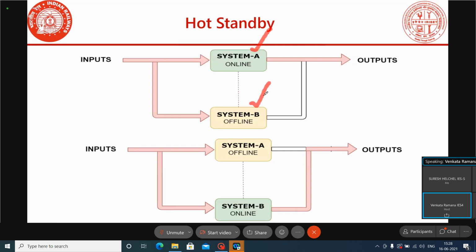Both the systems are independently reading the inputs, and one system becomes online and the other becomes offline. The offline system will not deliver any output; only the online system delivers the outputs. The offline system is synchronizing the status of the online system. In working mode, if the online system fails, then immediately this system will deliver the output. This is the hot standby arrangement.